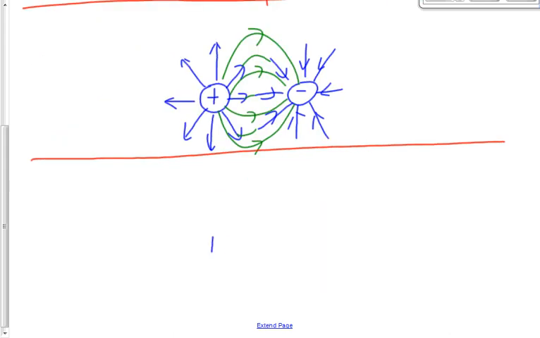What's the next one? Well, let's put two positives in here now. These guys are close enough to interact with each other as well. They both have field lines going away from the producer. Something like this, right?